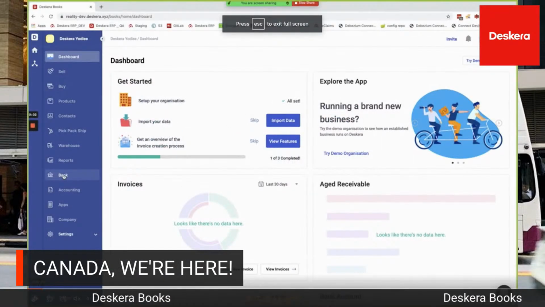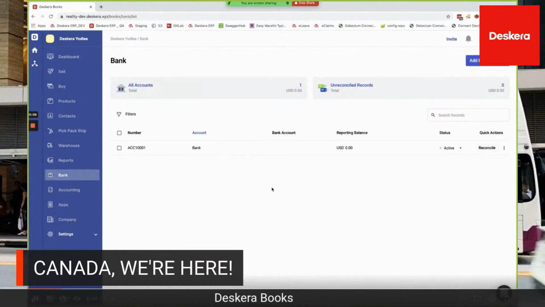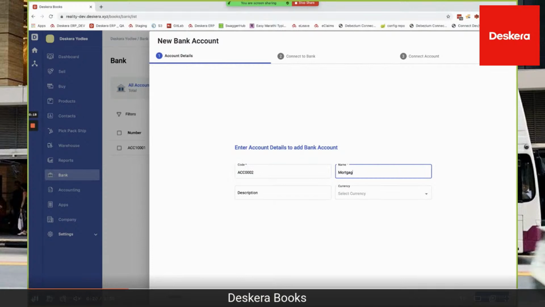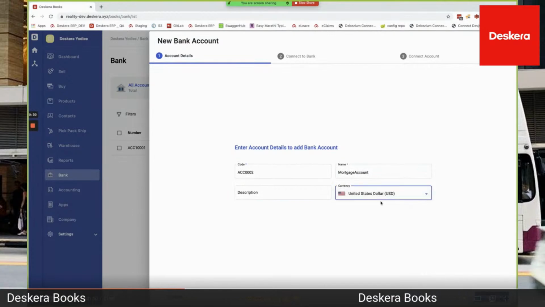All right. So this is the Yodlee connection. First off, you're going to click on bank. Then you're going to click on add bank account, and you're going to input the code, for example, ACC 222. You're going to put in the name, Mortgage account. Put any description that you require in here, and you can select the currency. Then you're going to click Save and Next.